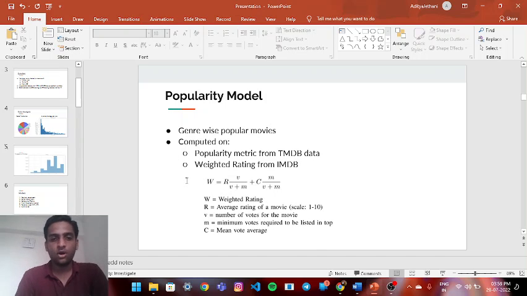Here we use a formula: W equals R into V upon V plus M, plus C into M upon V plus M. Here W is the weighted rating, R is the average rating of a movie scaled from 1 to 10, V is the number of votes for the movie, M is the minimum votes required to be listed in the top, and C is the mean vote average. Calculating W helps us enhance the popularity model on the movies.